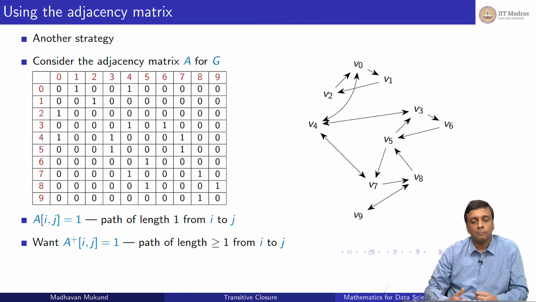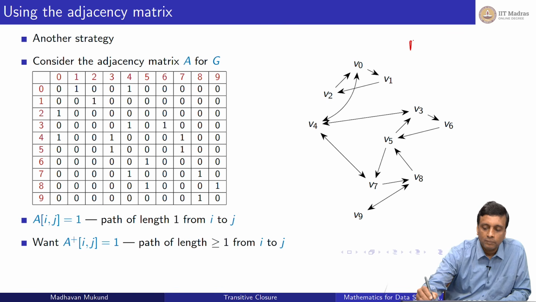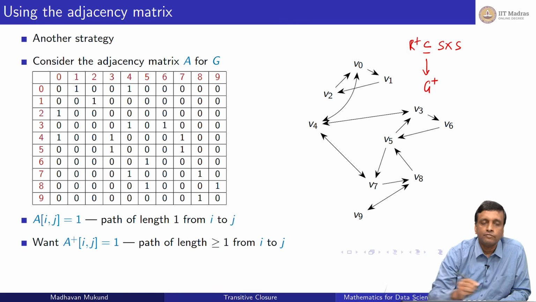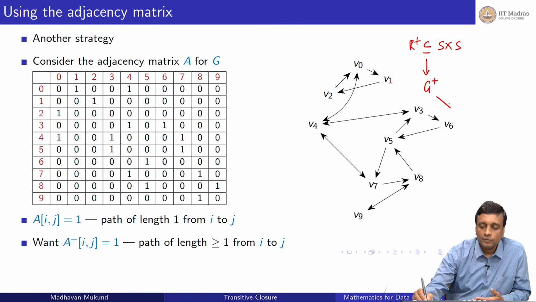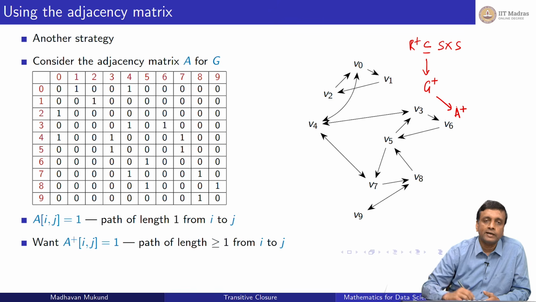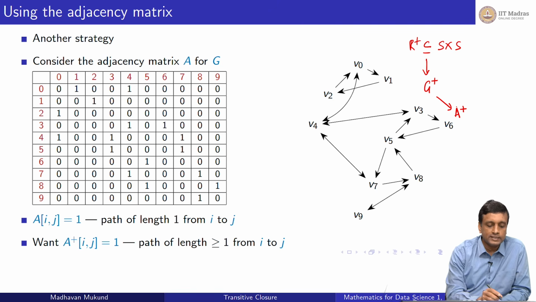So remember that R plus is also a relation. So this also corresponds to some new graph G plus, because every relation we can draw as a graph. Just add the same set of vertices in this case, but now put an edge if there is an R plus relationship between i and j. So this G plus will correspond to an adjacency matrix A plus. So that is this A plus here.